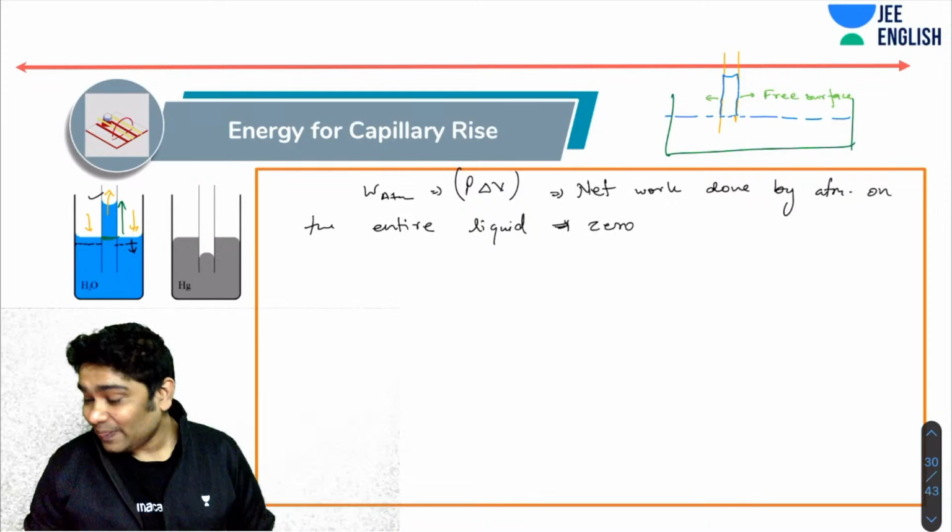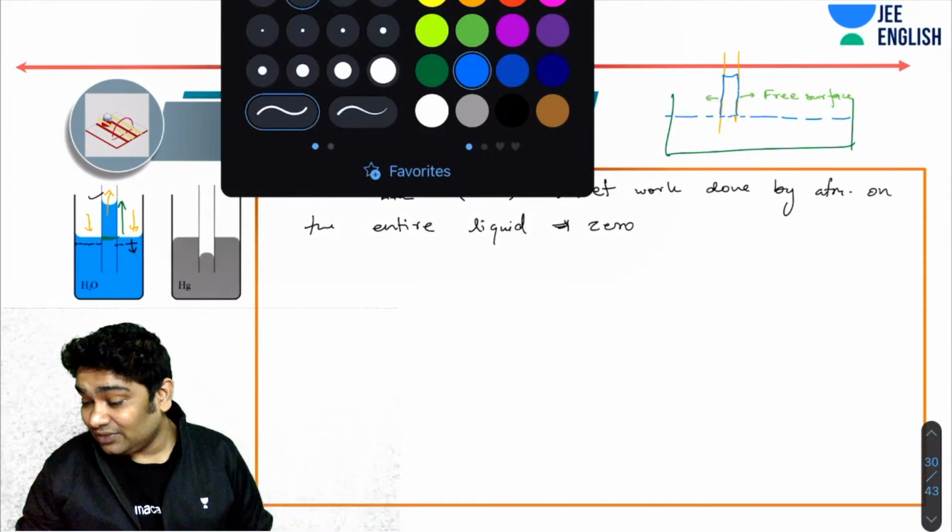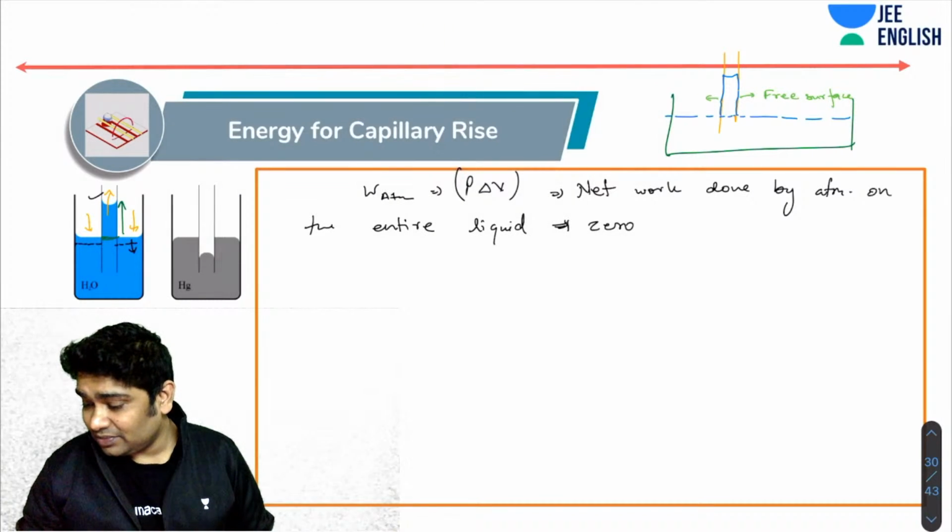Okay. So what you realize is that this is important. Write it in blue only.